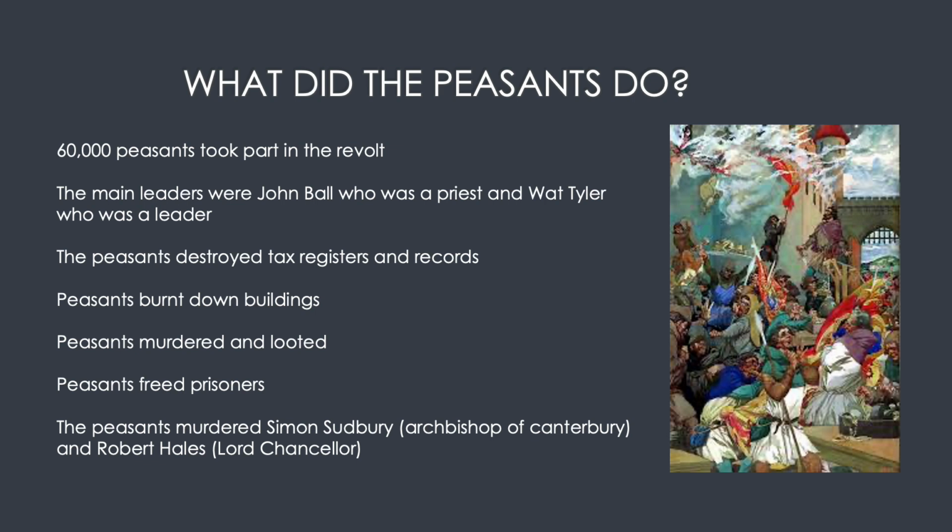During the revolt, the peasants caused a lot of destruction. Firstly, they destroyed all things related to taxes. These included the tax records as well as the registers. They also harmed and assaulted many of the tax collectors. They caused a lot of chaos in the town as well. They burnt down buildings, looted, and murdered many people. They also let many of the prisoners free. While this was all happening, King Richard II, who was only 14 years old at the time, was taking refuge in the Tower of London for safety.